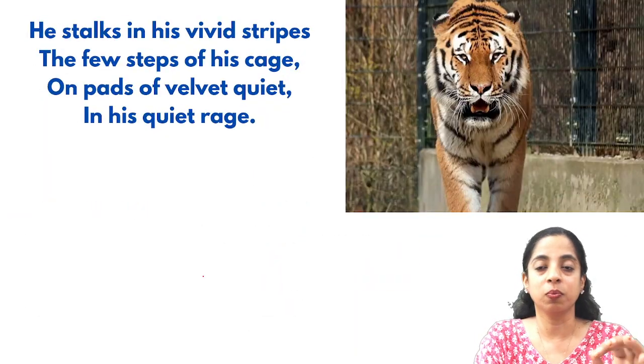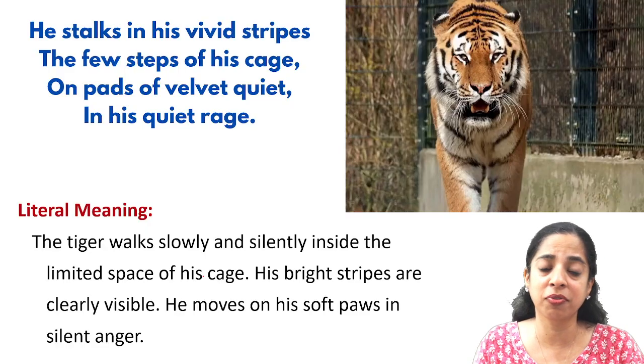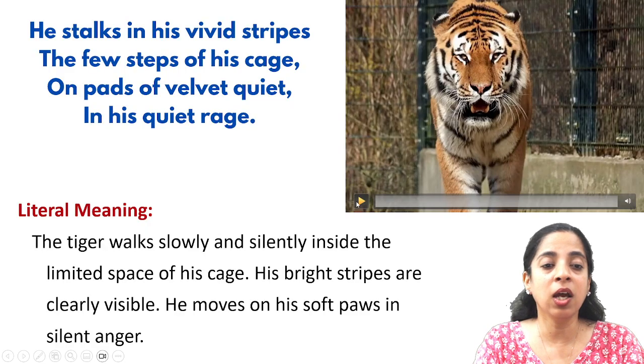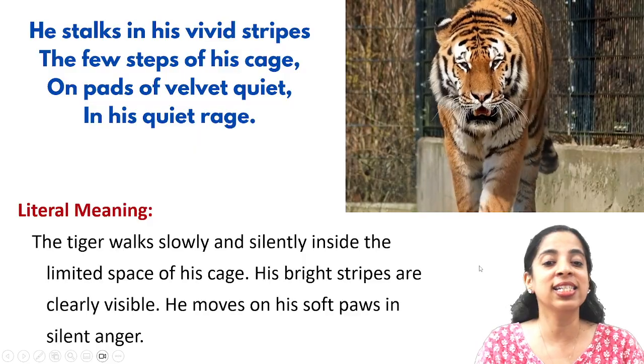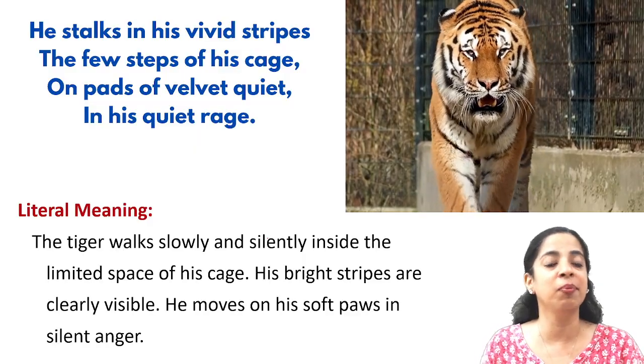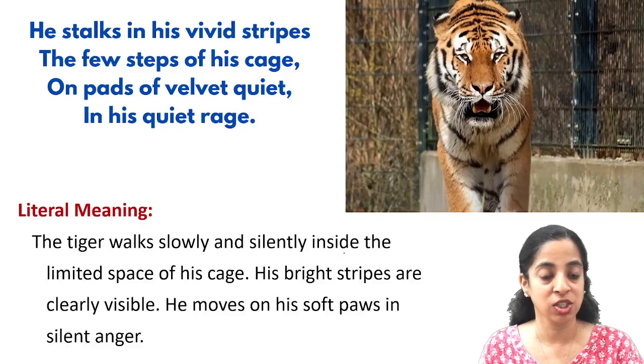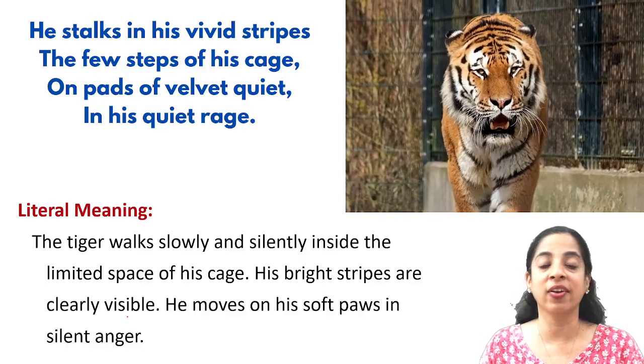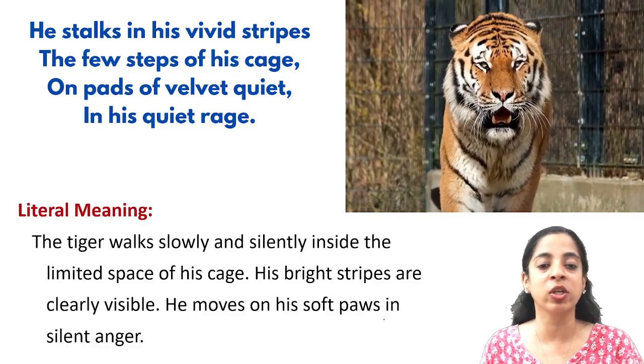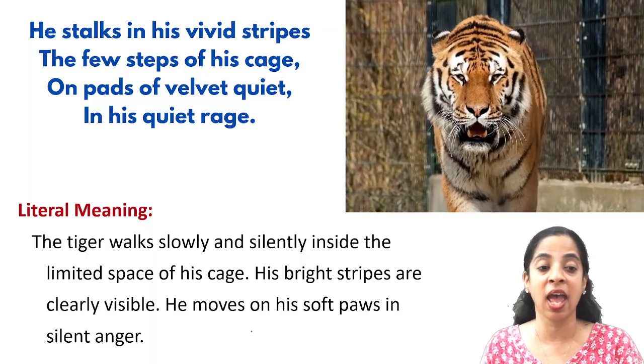Now let's see the literal meaning of these lines. The tiger walks slowly and silently inside the limited space of his cage. His bright stripes are clearly visible and he moves on his soft paws in silent anger.